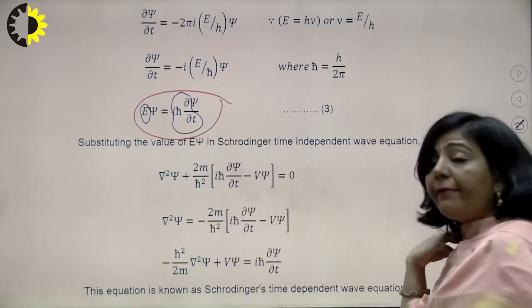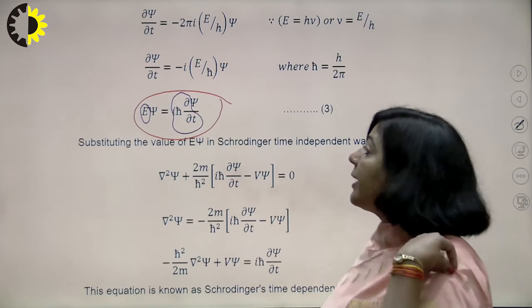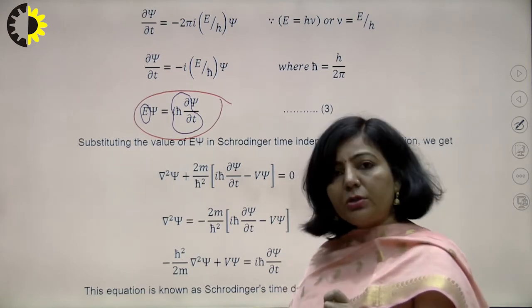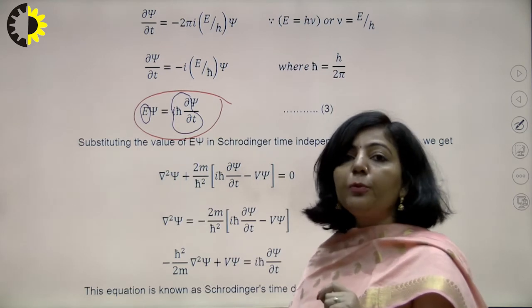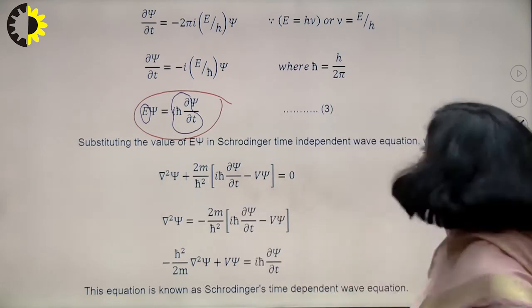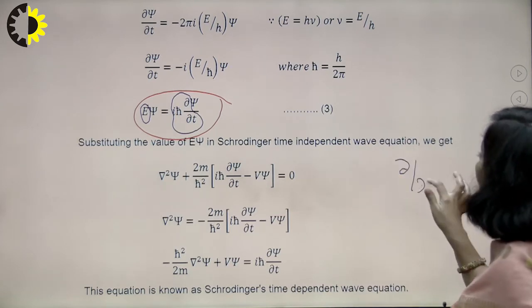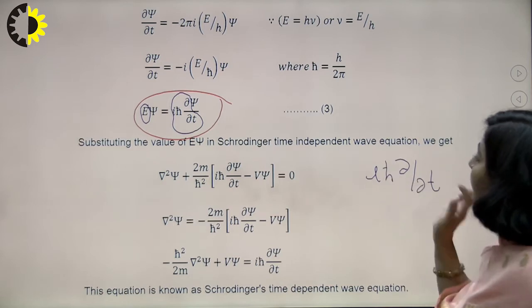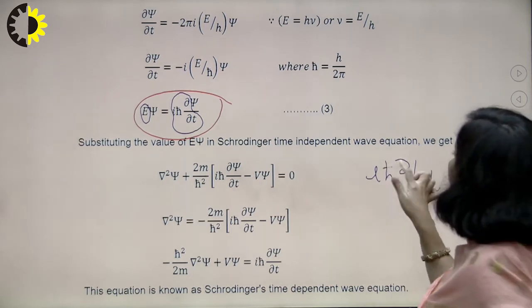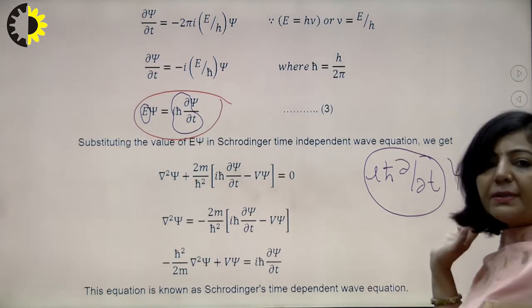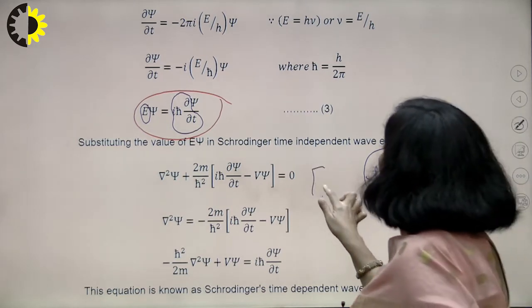On the right hand side you have i h cross, and you know i is a constant, h cross is h upon 2 pi, which is again a constant, and you also know what del by del t is. Del by del t is an operator, and if that operator is multiplied with a constant, it will remain an operator, and that operator is applied over psi, and this is equal to E psi.